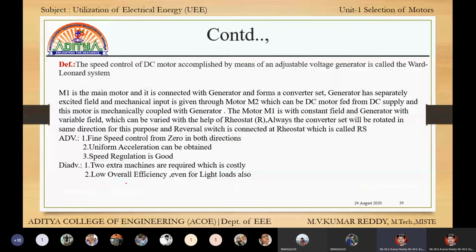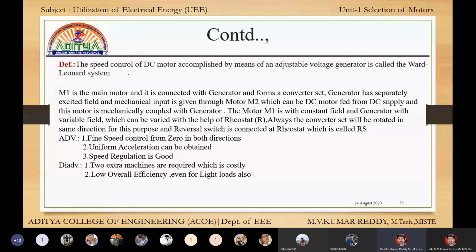Definition: the speed control of a DC motor accomplished by means of an adjustable voltage generator is called the Ward-Leonard method.